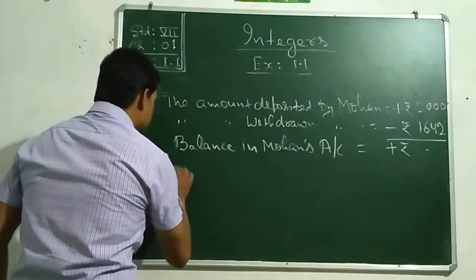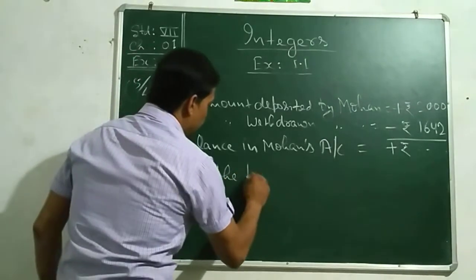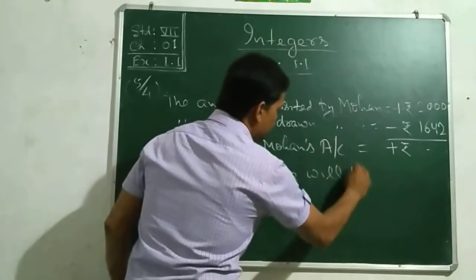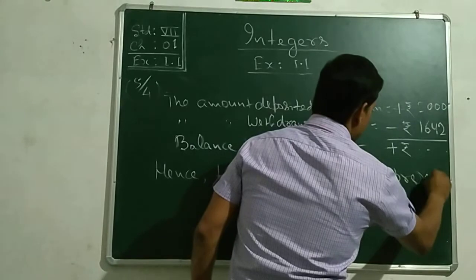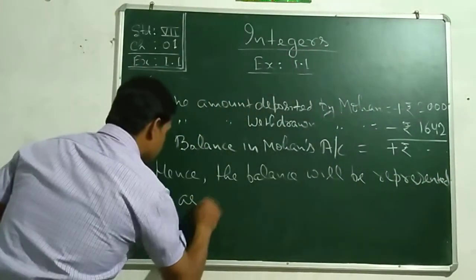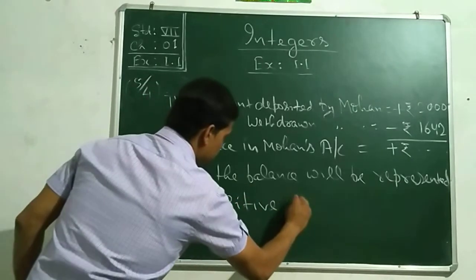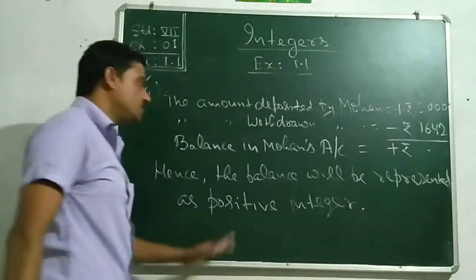Hence, the balance will be represented as a positive integer. That was also asked in the sum.